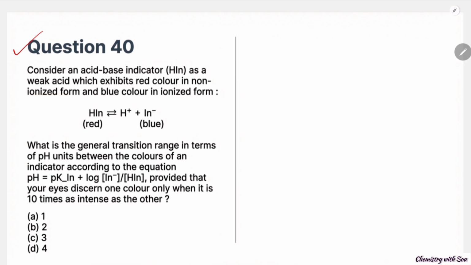So in this case, our eyes can signify the color if it is 10 times stronger. This means two scenarios arise. Case 1: the concentration of HIn is 10 times the concentration of In minus, meaning the red concentration is 10 times the blue.